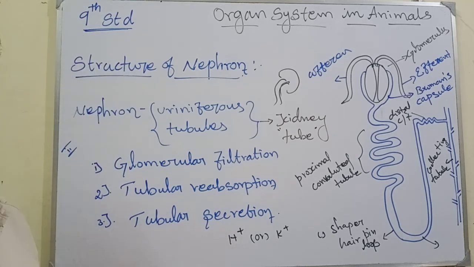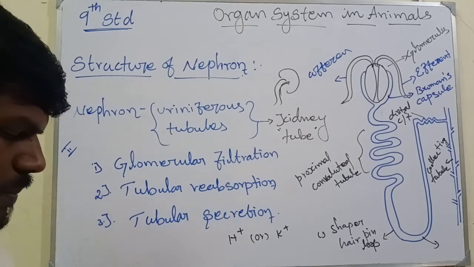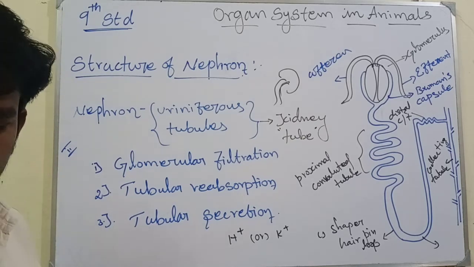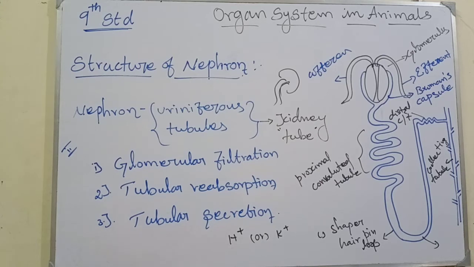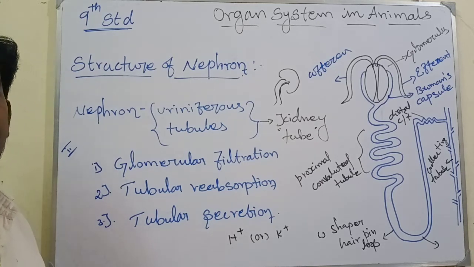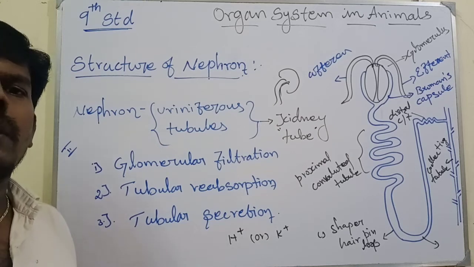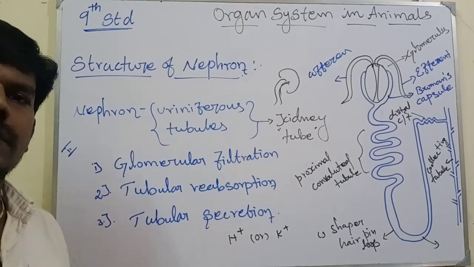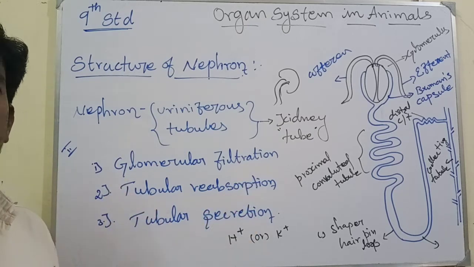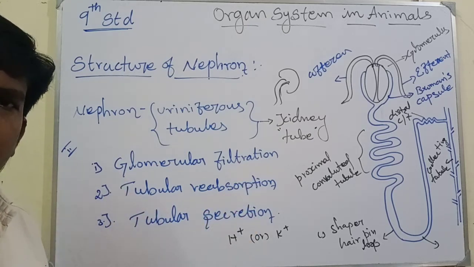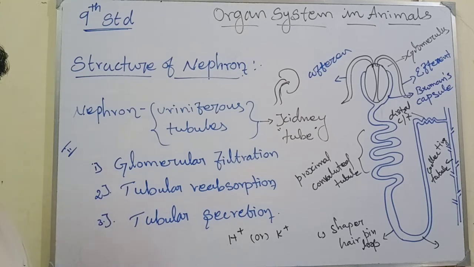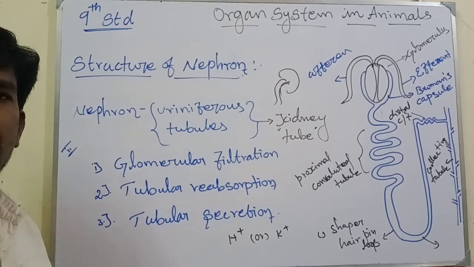Dialysis or artificial kidney, what does that mean? When a person's kidney is not functioning, that is kidney failure, that person needs dialysis. Dialysis means the segregated waste substances or urine are released through a pipe, or the blood circulation is separated. That is the dialysis process.